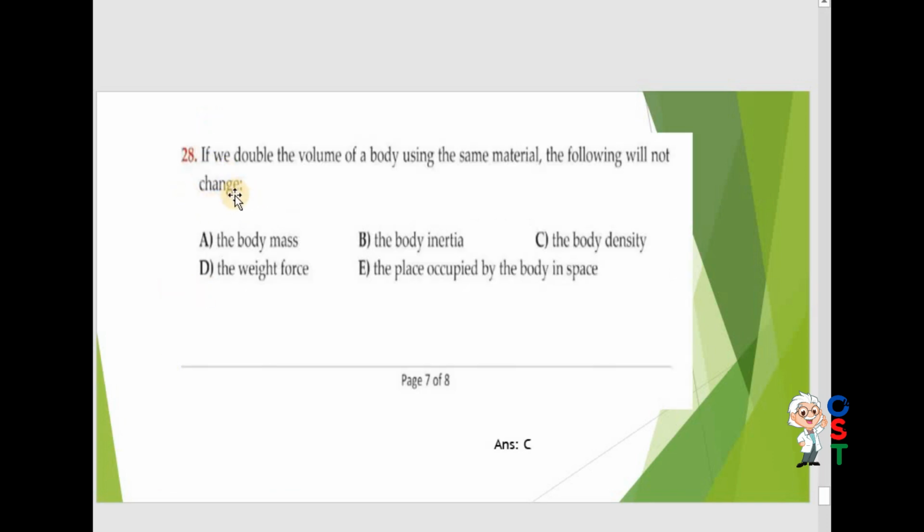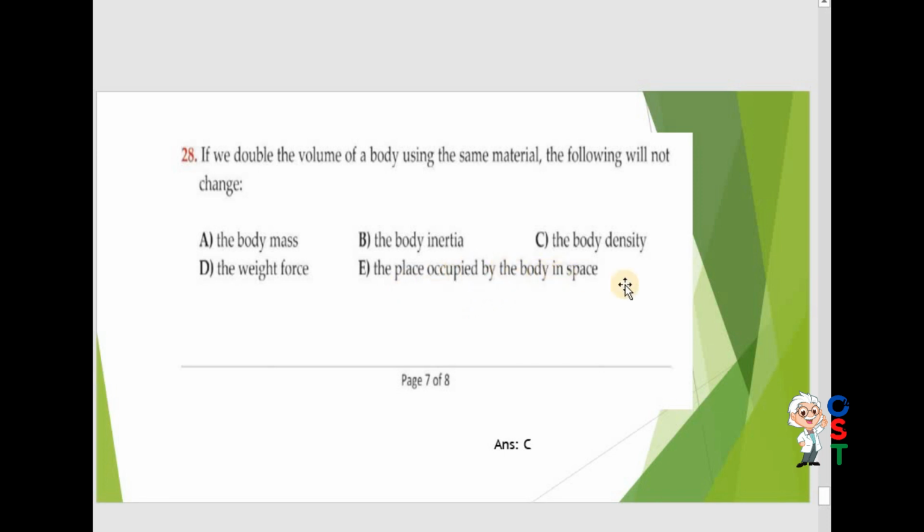Now question number 28. If we double the volume of a body using the same material, it means you are not changing the density. The following will not change. A, body mass: the body inertia obviously would be changed. The body density, weight: weight depends on gravity.